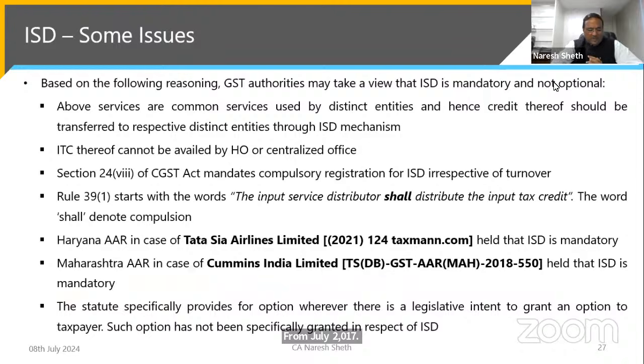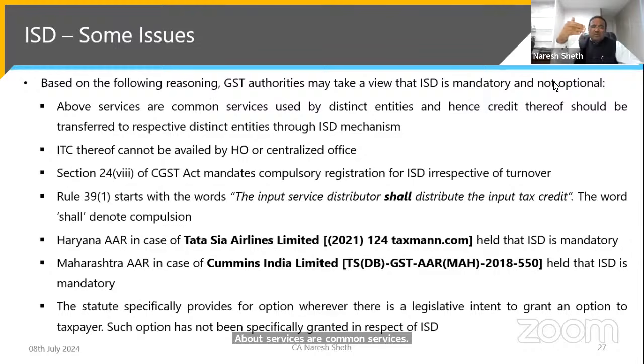So there are two views. Based on the following reasoning, the GST authority may take a view that ISD is mandatory and not optional even for those expenses. Why? What is their logic and reasoning? The above services are common services basically used by the distinct entities.